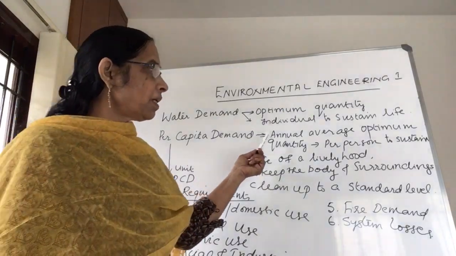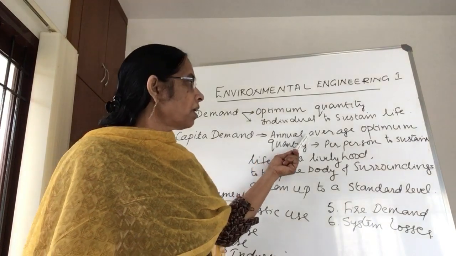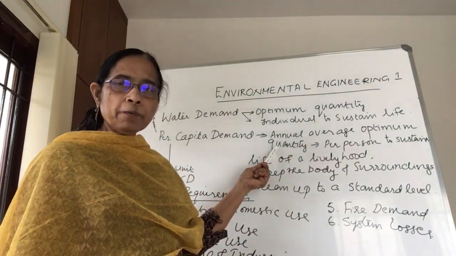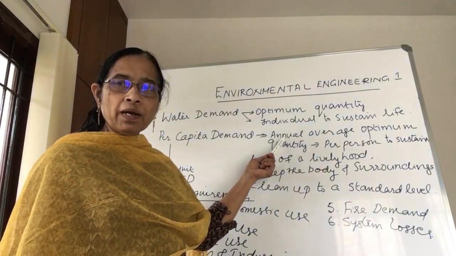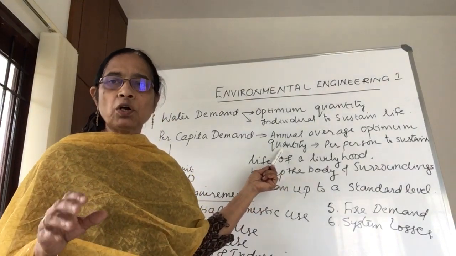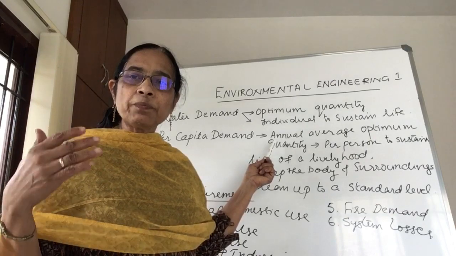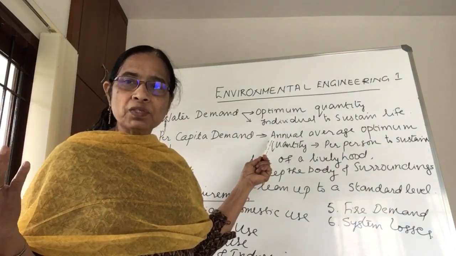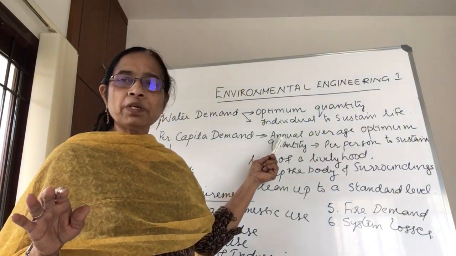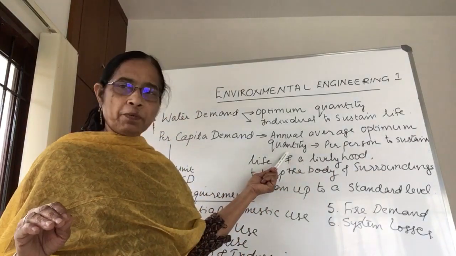So the per capita demand is the annual average optimum quantity. It should not be the per day demand. As I mentioned, since it varies from day to day or from season to season, you have to standardize it. That's why the term is very specific. You have to take the annual average optimum quantity.